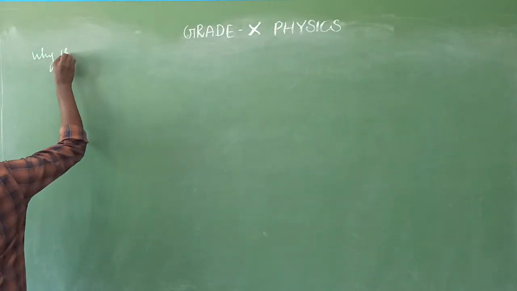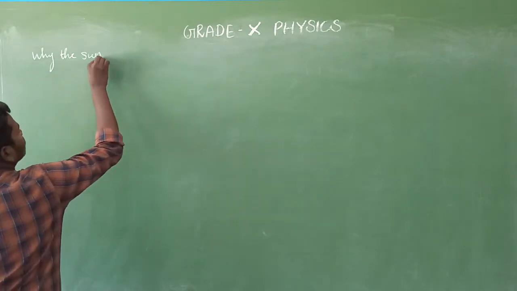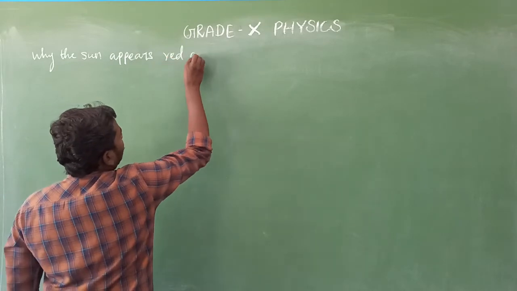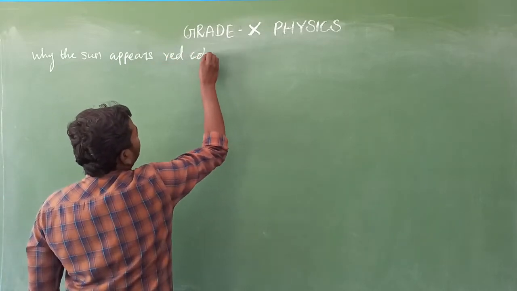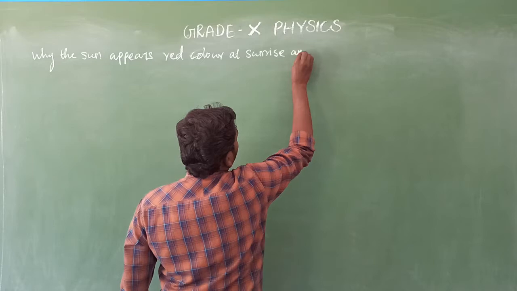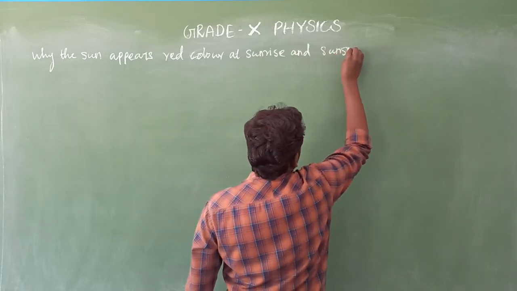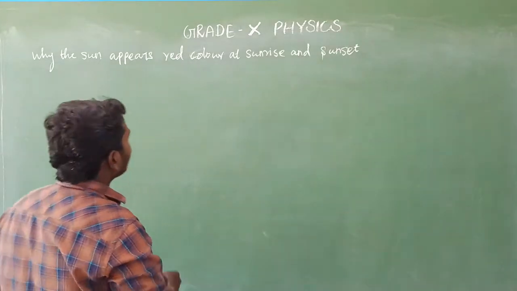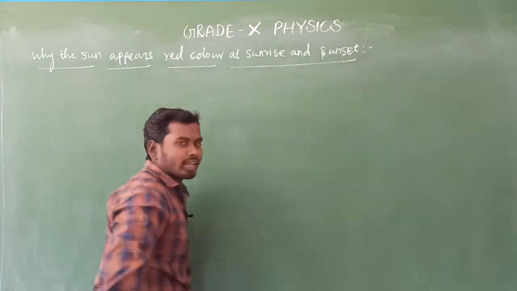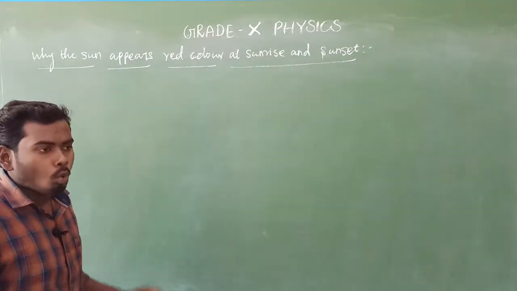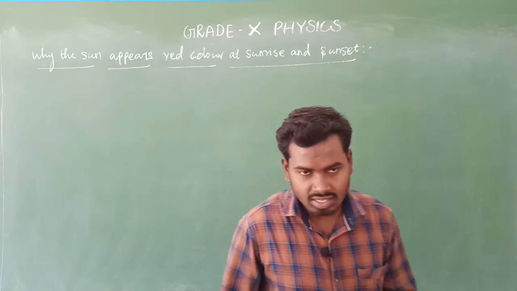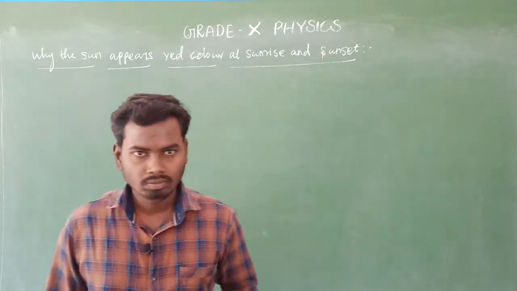why the sun appears red color at sunrise and sunset. Sunrise and sunset. Okay, yes. So what is the next one? Next we are going to discuss why the sun appears red color at sunrise and sunset. That is the next one.